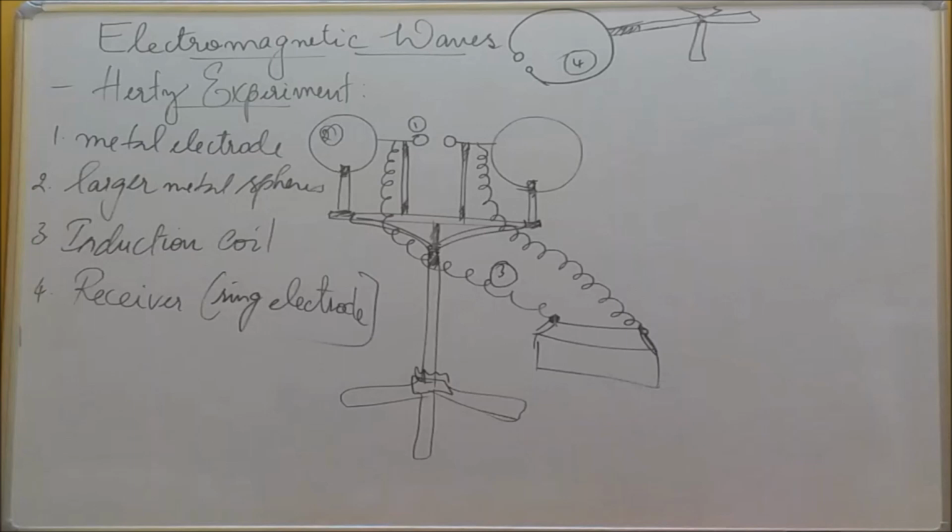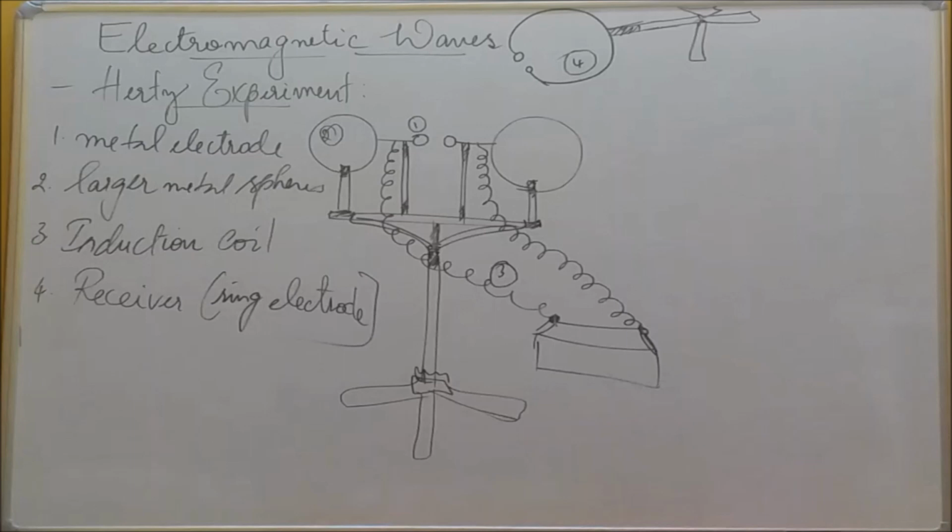In terms of induction, the EMF equation is E = -L di/dt. Here L is the inductance, E is the EMF, and di/dt is the change in current with time. L depends on the number of turns.